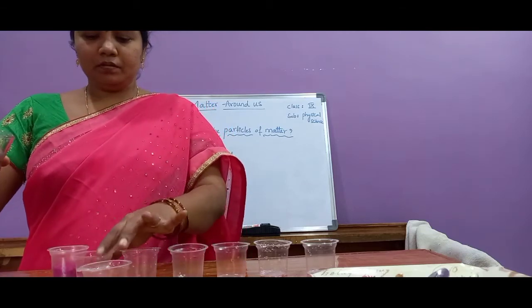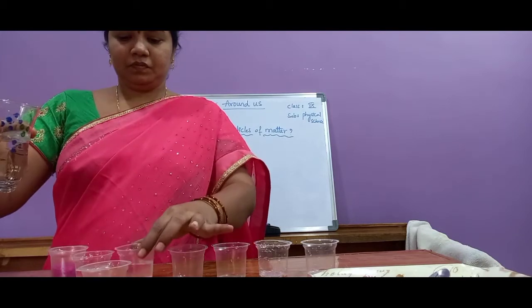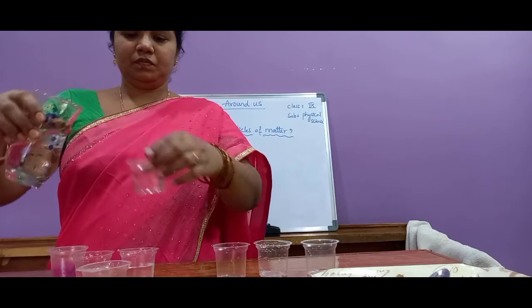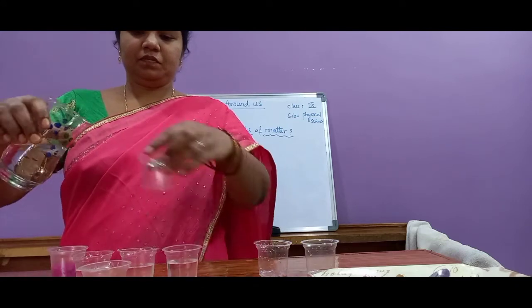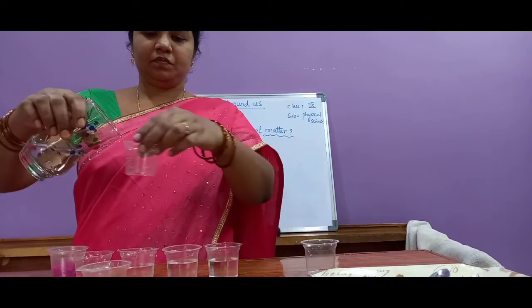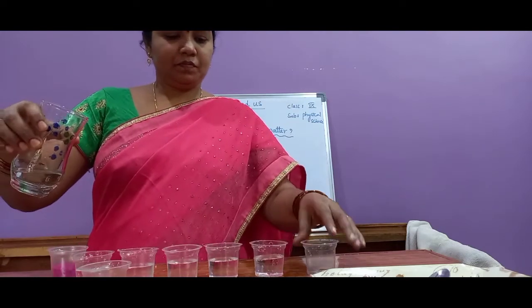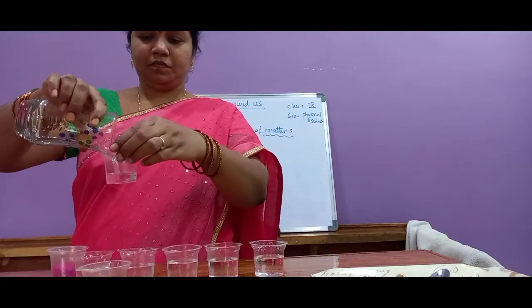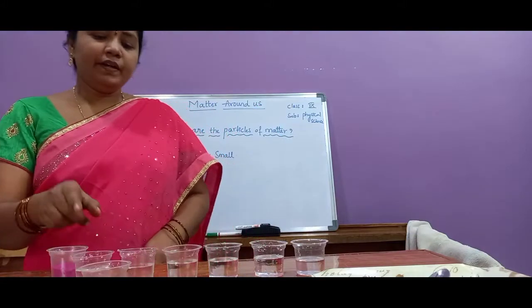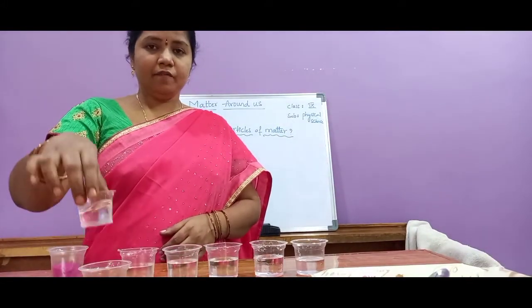I am taking some water. See, like this, I have filled half of the container with plain water.